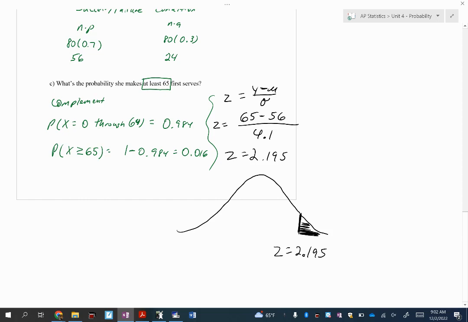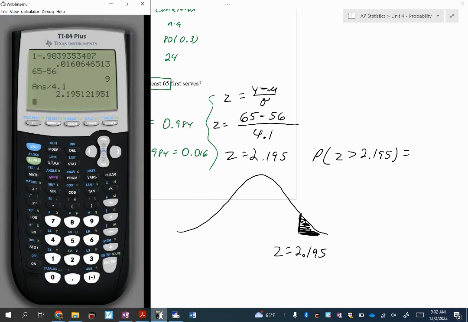Now we're about to go to the calculator. Second vars. Which one? We shaded, so we got to do normalCDF.